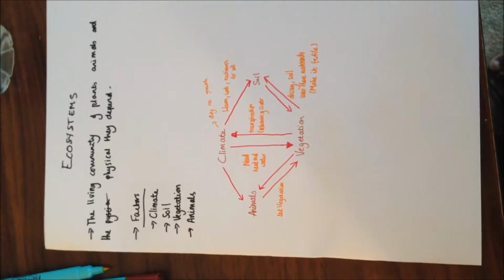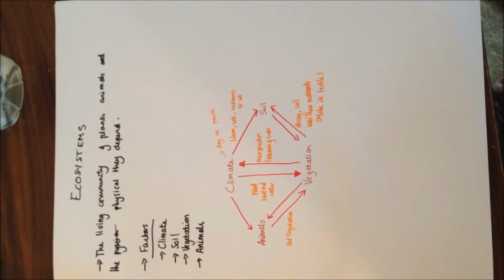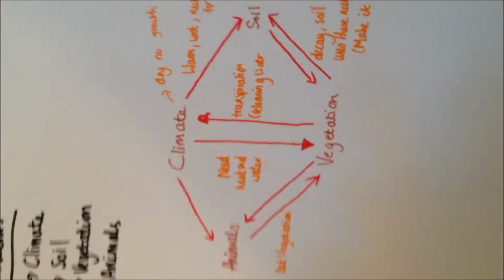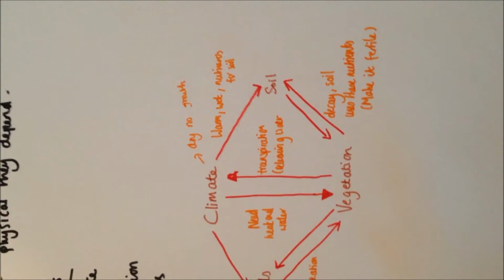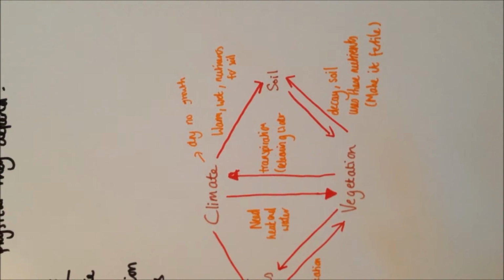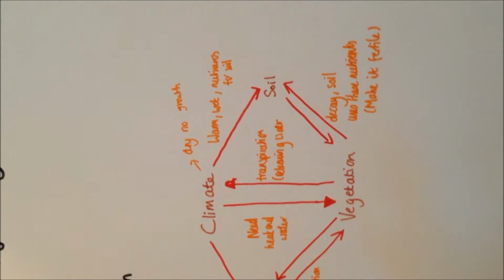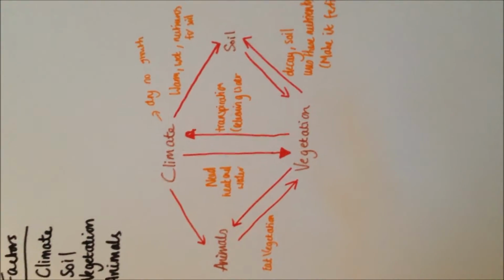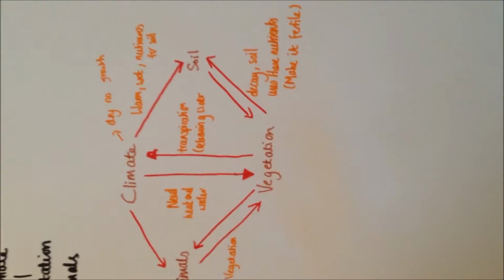Now, climate goes at the top because on a world scale it is the most important factor. Climate affects vegetation, animals, and the soil. First of all, the climate affects soil because soil will only be fertile in a warm and wet climate, so it gets its nutrients. If the climate was dry and there was no rainfall, then there would be no growth for the soil. So obviously the climate affects the soil greatly.